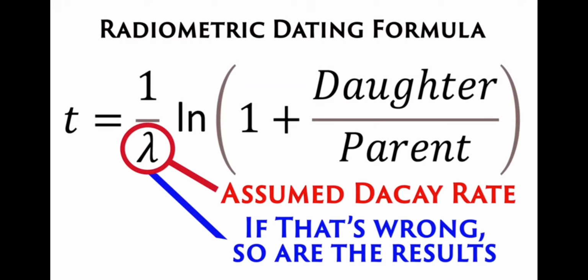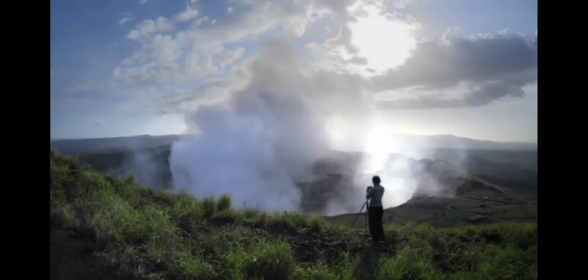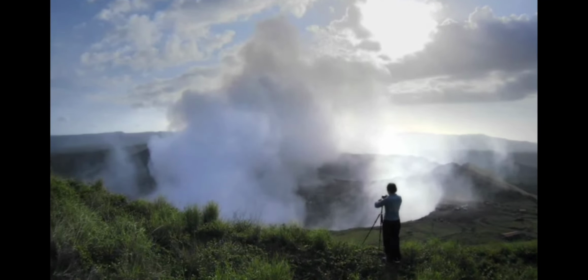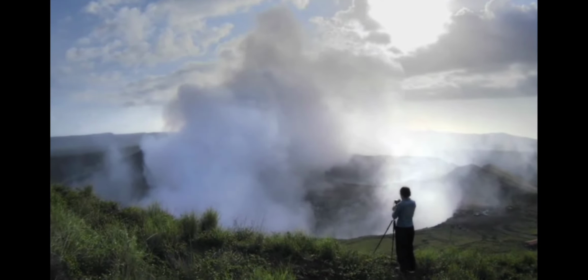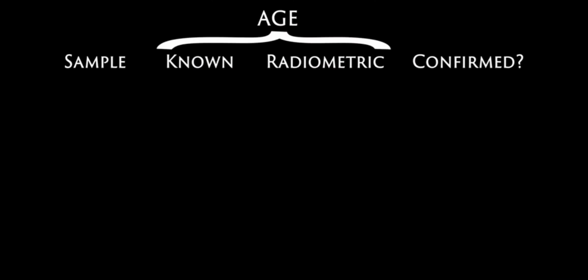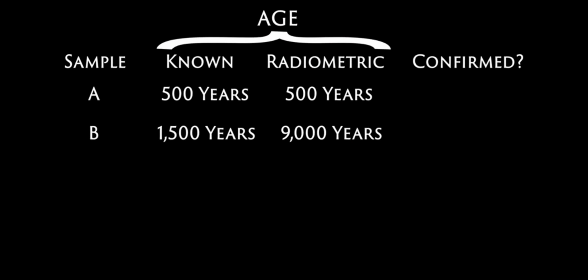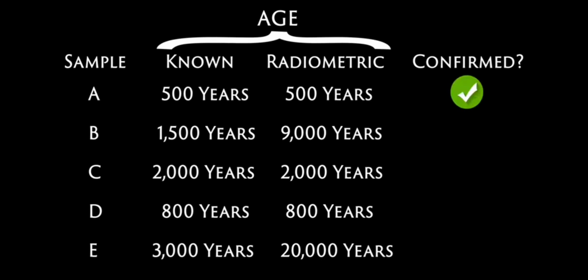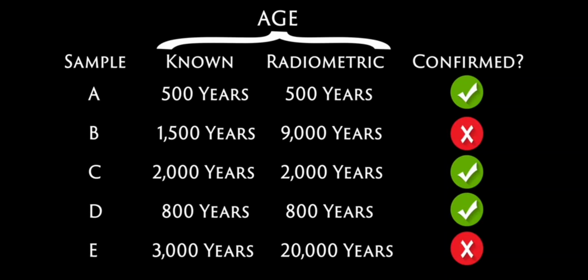But there is a way to test the assumptions of radiometric dating. We can take rocks that were formed from a volcanic eruption, rocks that people actually watched form that are pegged to a certain time in recorded history, and then date those rocks. If the assumptions hold up, the radiometric age of those rocks should be the same as the known age of the rock, the age we can know for sure because people actually watched the rock form. If the radiometric age of the rock is the same as the known age of the rock based on when people watched it form, it would validate the assumptions in the analysis, giving credibility to the results.